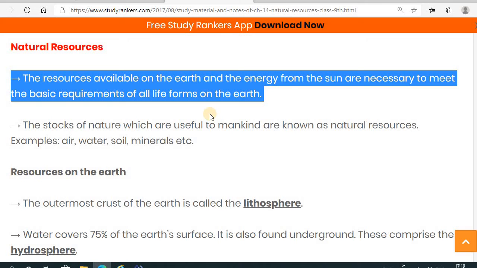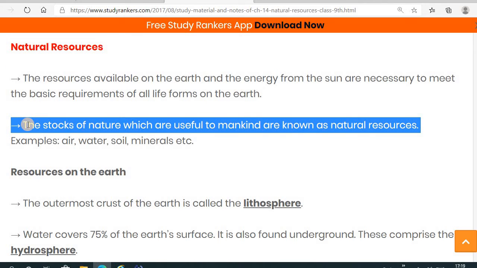So the basic requirements of all living things are satisfied by the resources on the earth and the sun's energy.